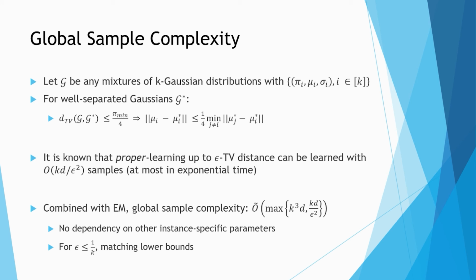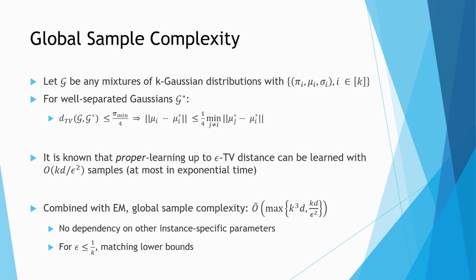So the analysis of EM requires initialization. We also want to explore the sample complexity without such initialization. For that purpose, we established the lemma that when two well-separated Gaussian mixtures are pi min over 4 close in total variation distance, where pi min is the minimum mixing rate, then the mean parameters fall into the region of initialization that EM requires. And from the proper learning literature, information theoretically, we know that such distributions that are close in total variation distance can be learned using order k to the 3d samples.